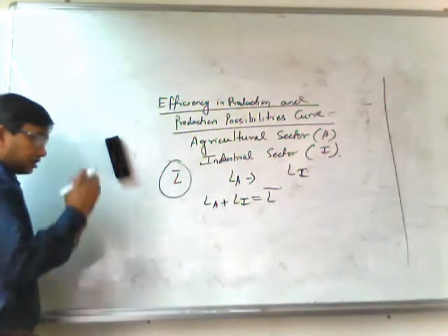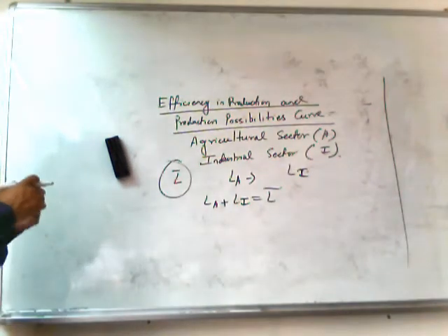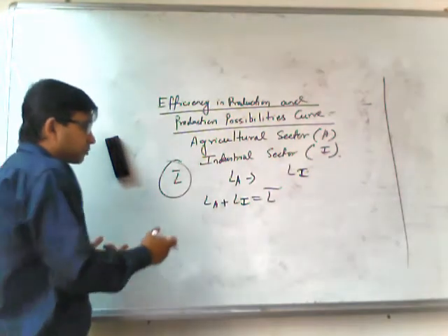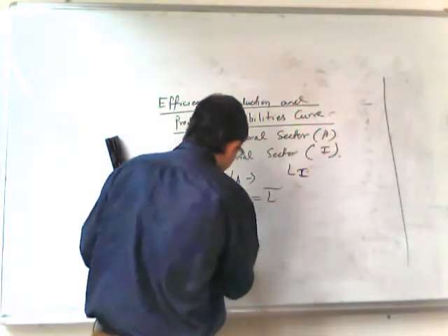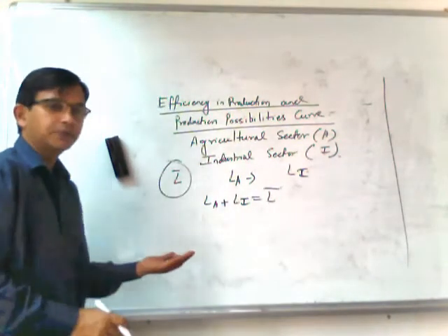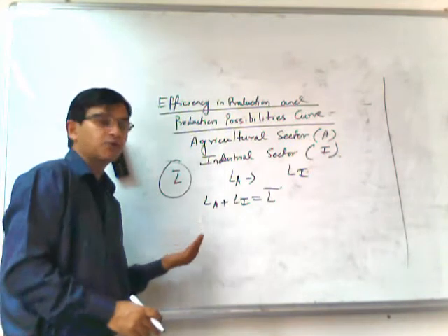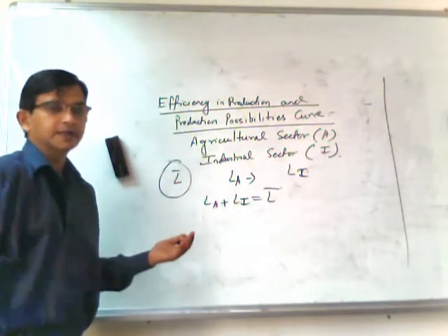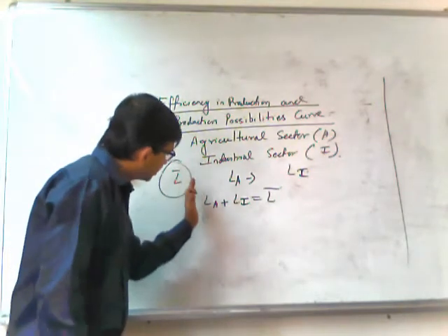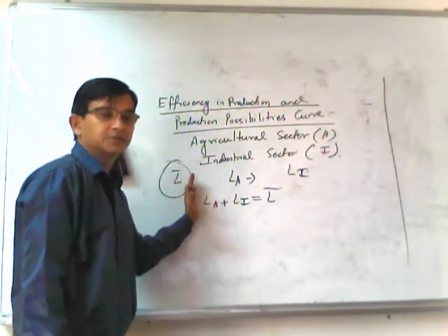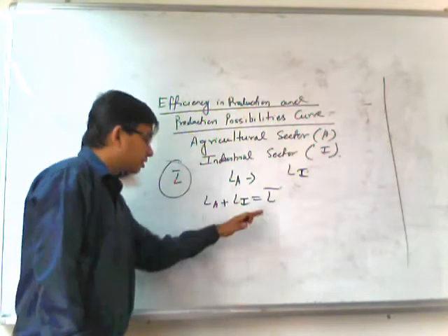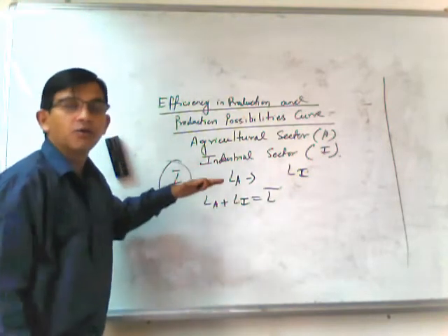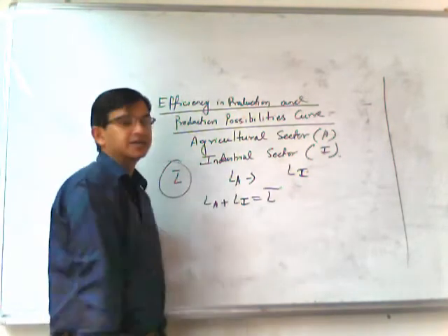So in this situation, if we want to increase the production of the agricultural sector, what do we have to do? We have to transfer some workers from the industrial sector to the agricultural sector. So whenever we increase agricultural production, what do we have to do? We have to sacrifice industrial output.